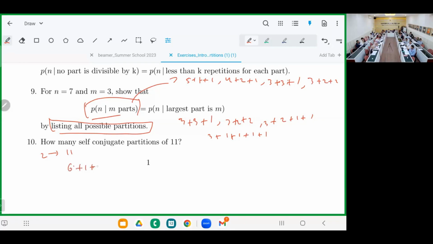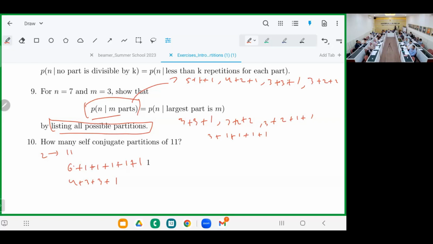6 plus 1 plus 1 plus 1. Is it correct? Once again, 1 again. Yeah, 11. Okay, 11. 4 plus 3 plus 3 plus 1. 4 plus 3 plus 3 plus 3 plus 1, plus 1. I just follow you. Yes.